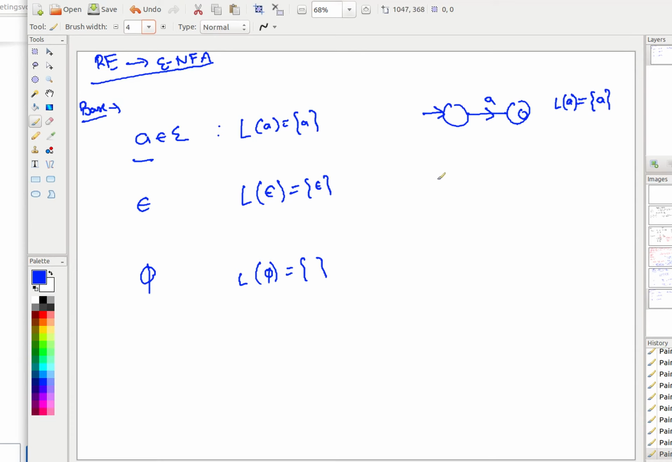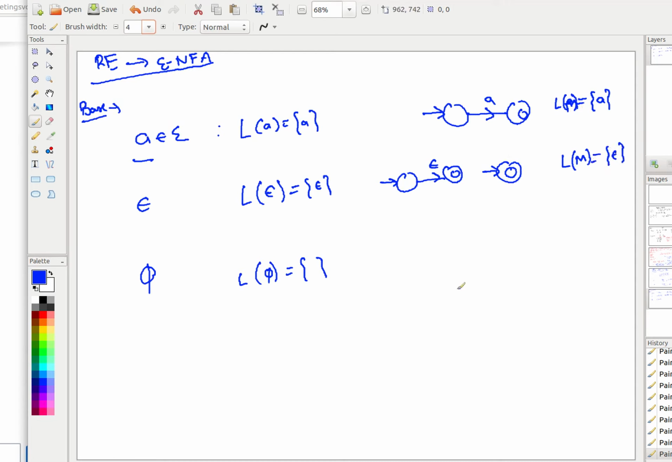Right. Now, for epsilon, I can again design a machine representing the same language. What will it look like? You can either design it like this, or you could have just designed it like this. Both are representing that the language of this machine is just epsilon.